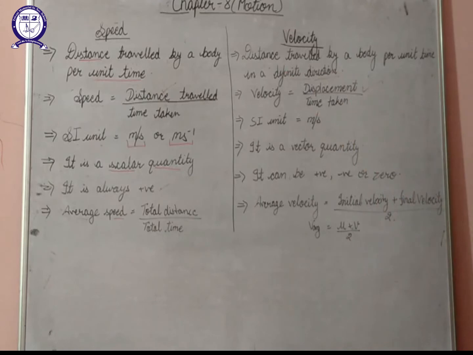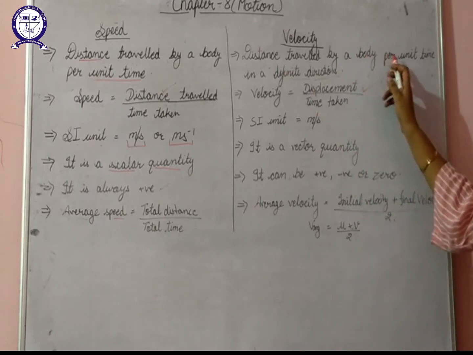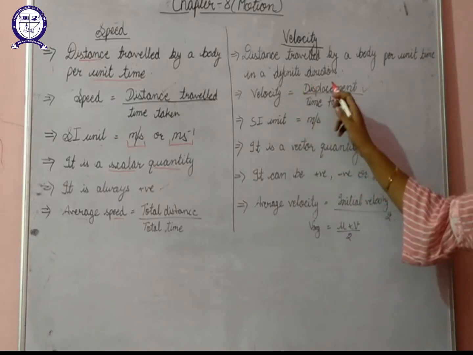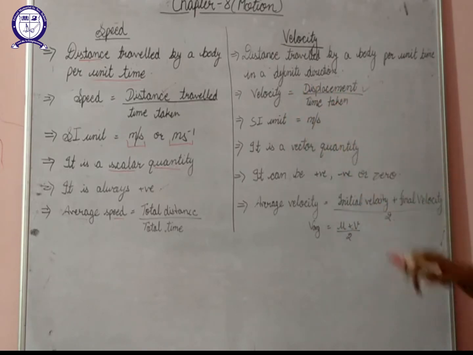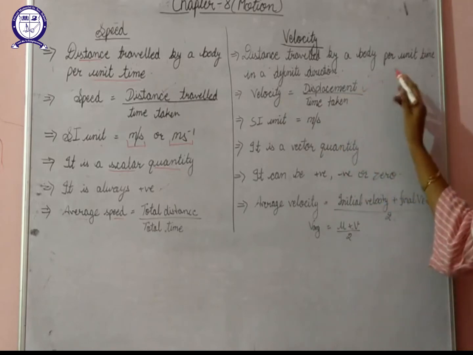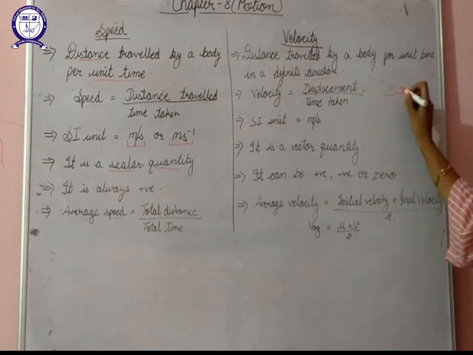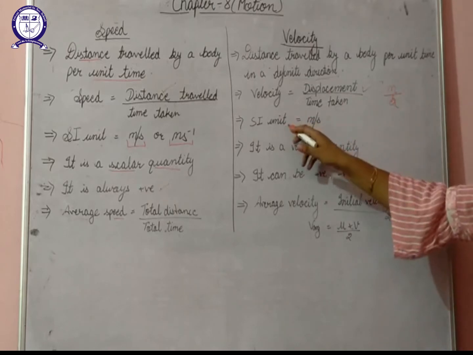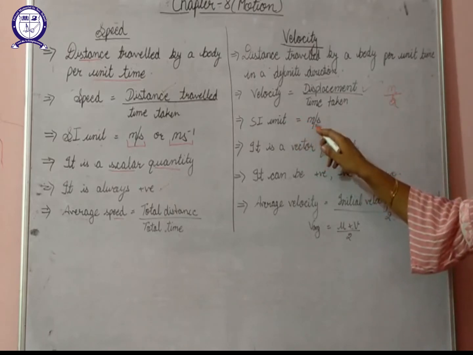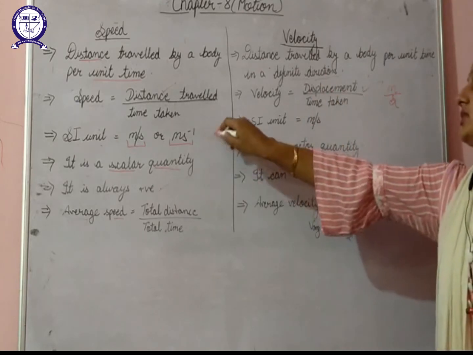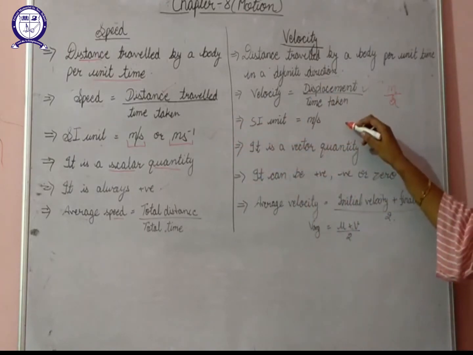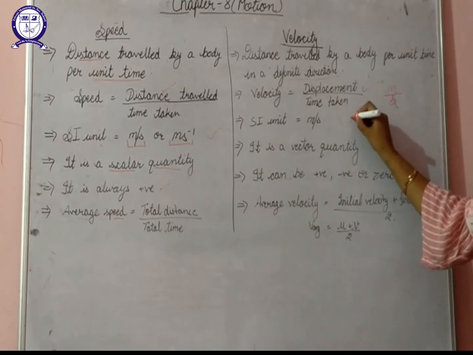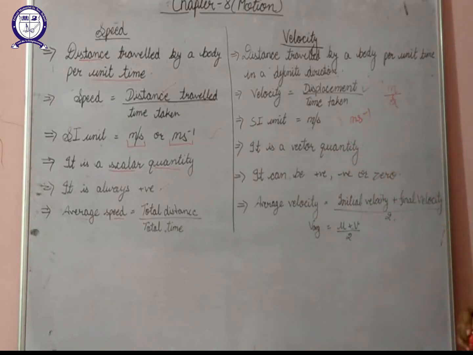So we can say that velocity is the displacement of a body per unit time. Mathematically, velocity is displacement divided by time taken. The SI unit of displacement is meter and the SI unit of time is second, so the SI unit of velocity is also meter per second, the same as speed. We can write meter per second like this also, or like this.